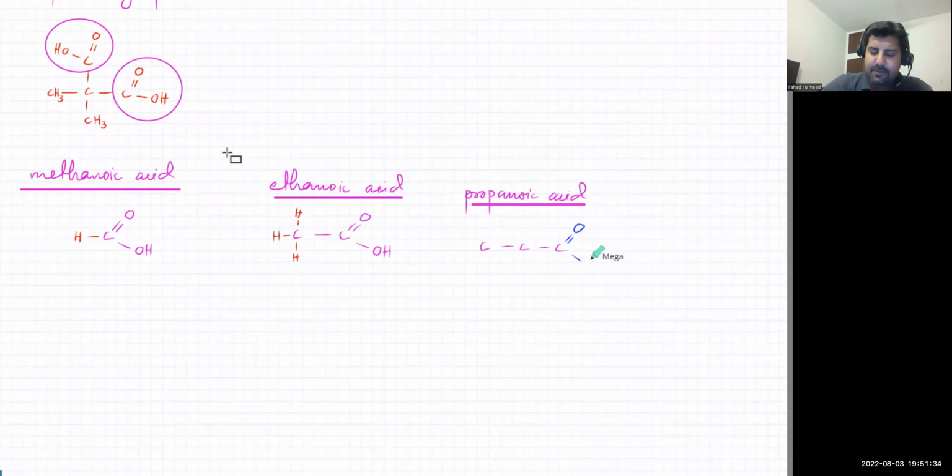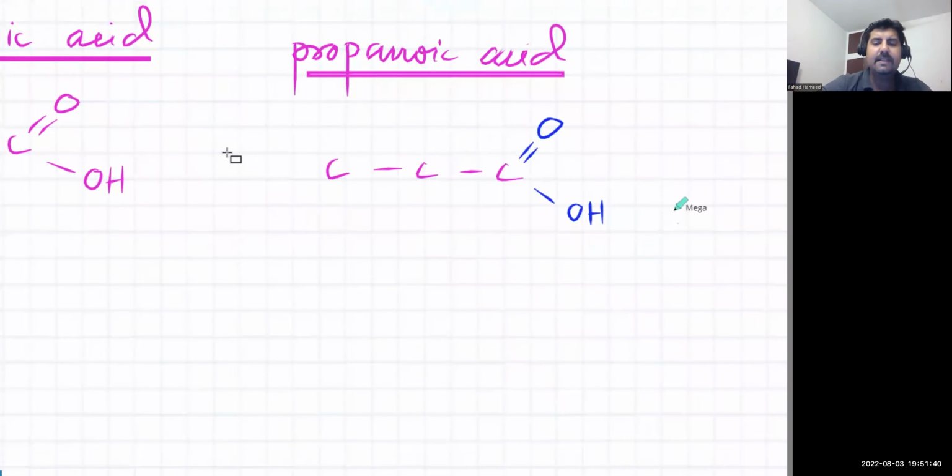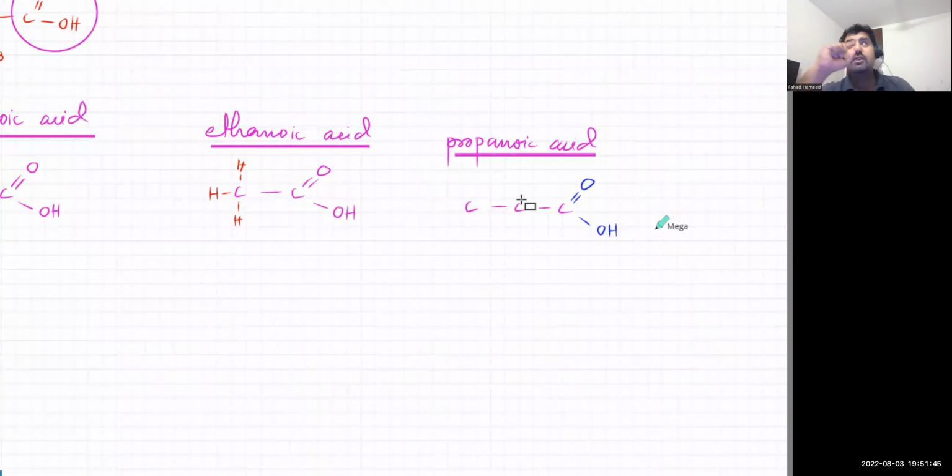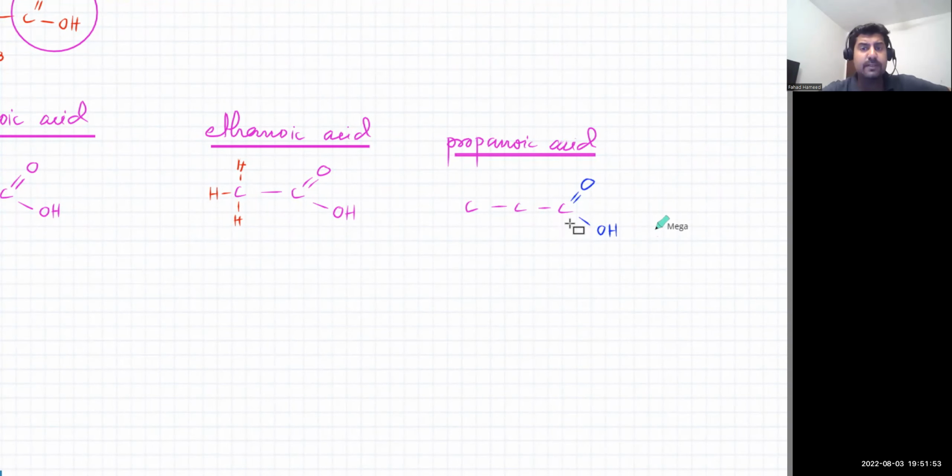I said remember the double bond O and OH is always at the end. Because it can't be in the middle. It's always at the end. So here there's no issue about position. The position never changes. It's always at the end. Or you can say that it's always at carbon number 1, because you start from the closest end, right? So it's always at carbon number 1.